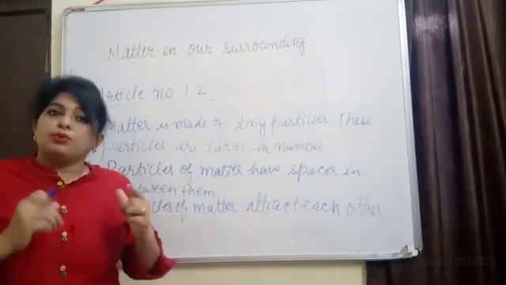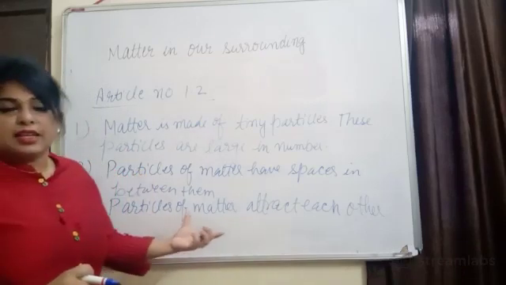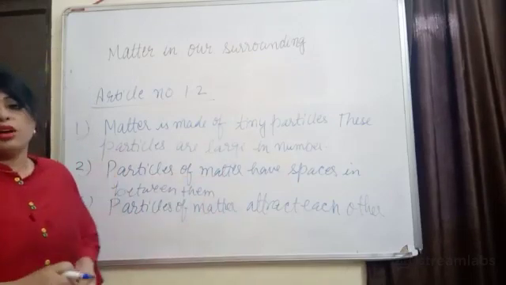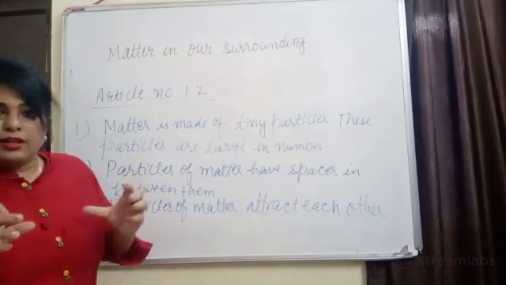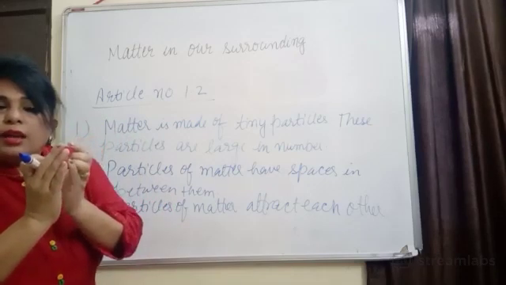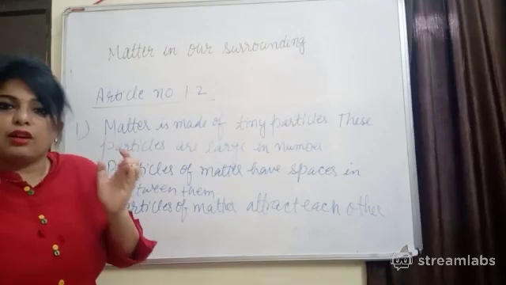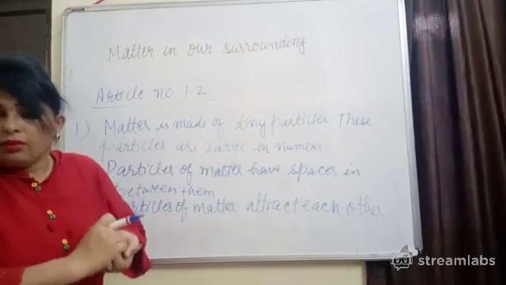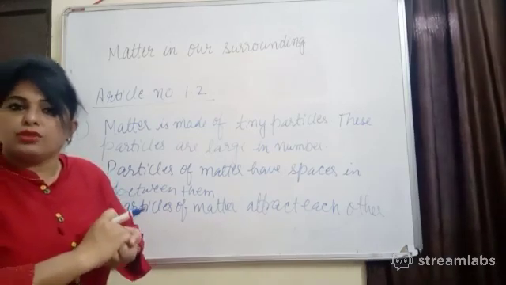So this activity proves that particles of matter attract each other with strong forces of attraction. Due to this intermolecular force of attraction, you will observe that in a solid the particles are in a compact form. You will not be able to see the spaces between them. Why? Because there is a strong intermolecular force of attraction. So that's why they are closely attached to each other.